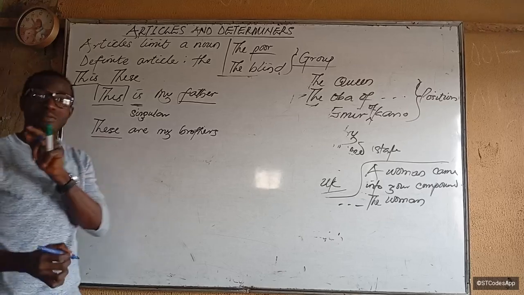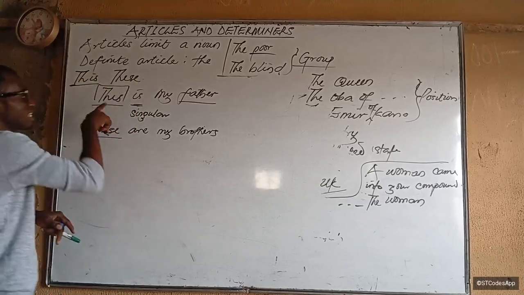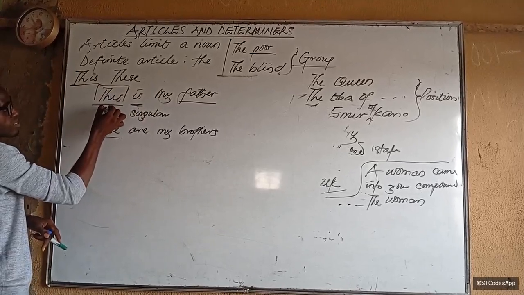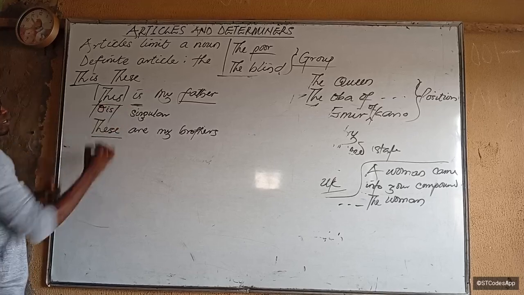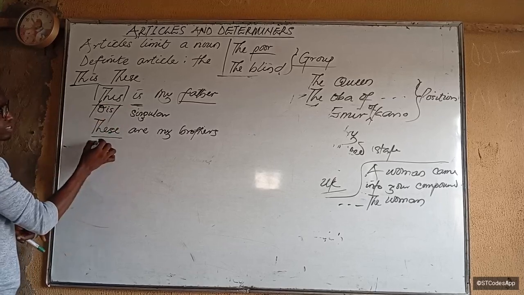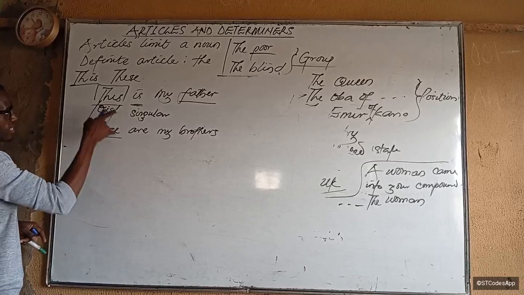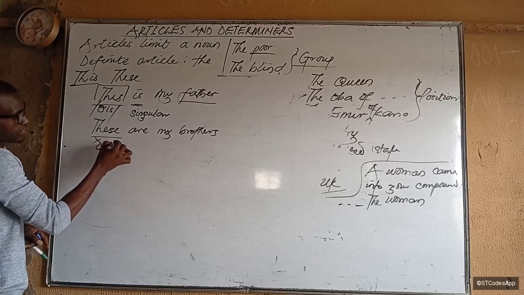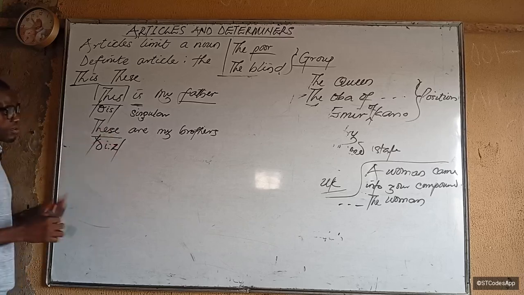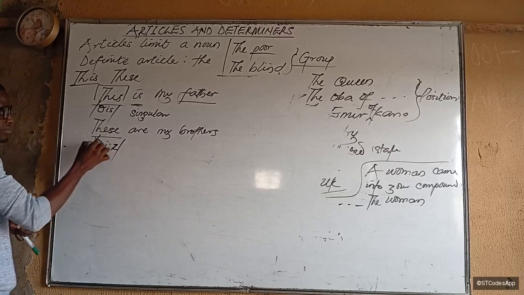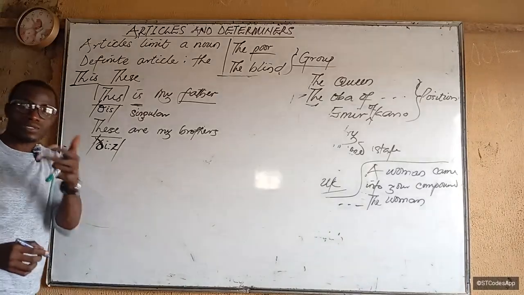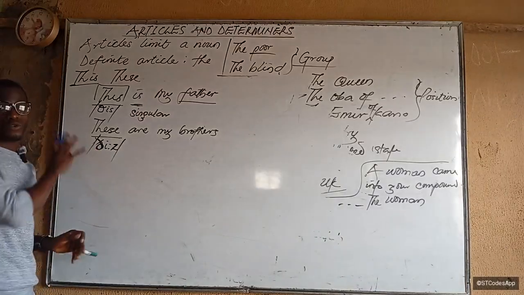And keep in mind, the pronunciation is also different. This one is this. But this one is pronounced these. If you don't understand this, just let me know. I'm going to make another lesson on sound. I mean, I already have one. I'm going to send it to you, but let me know if you don't understand sound.